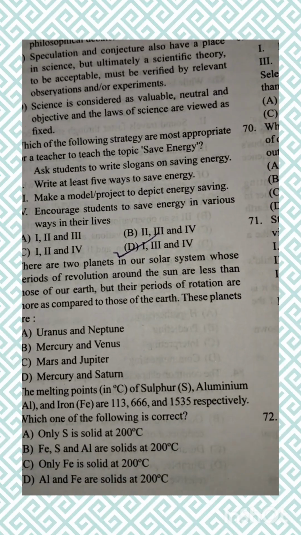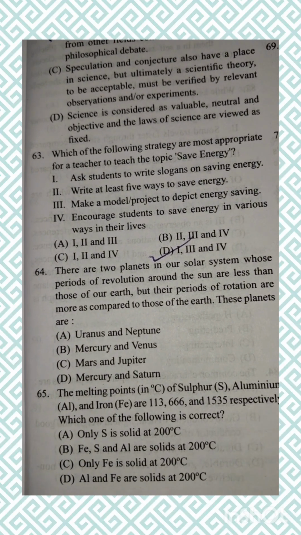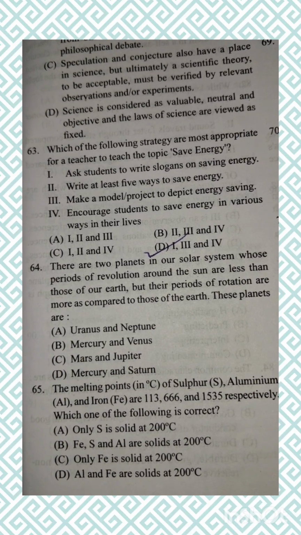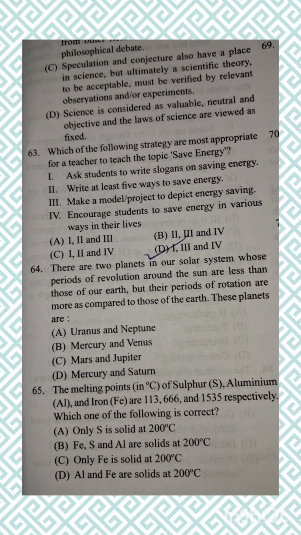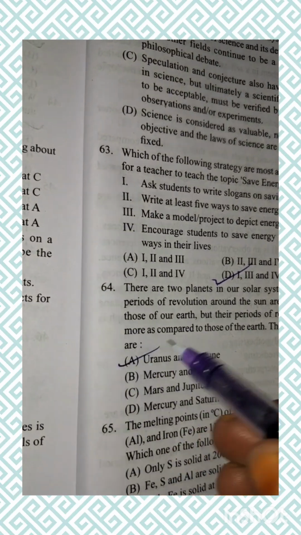There are two planets in our solar system whose period of revolution around the sun is less than that of our Earth, but the periods of rotation are more as compared to those of Earth. These planets are Uranus and Neptune.